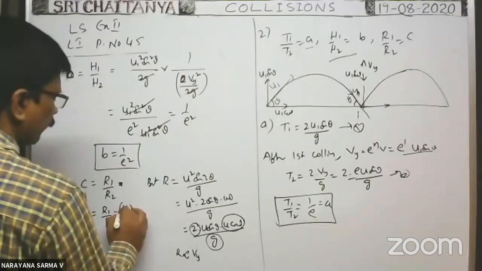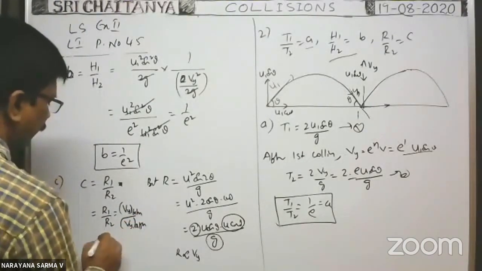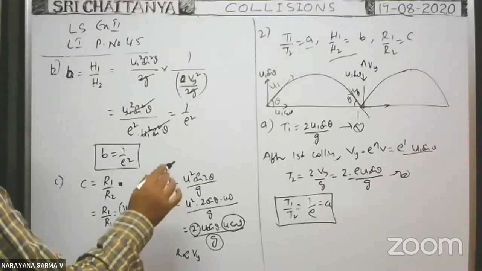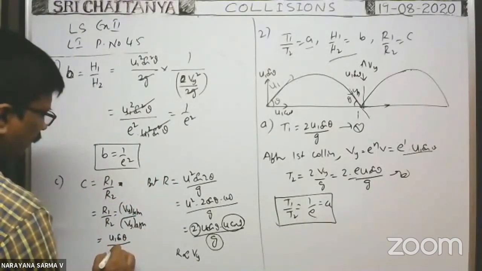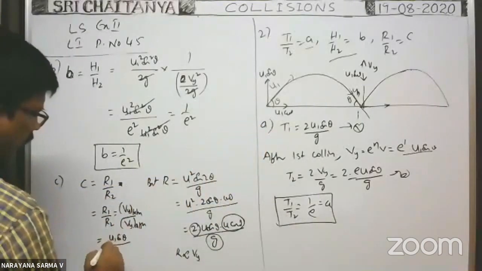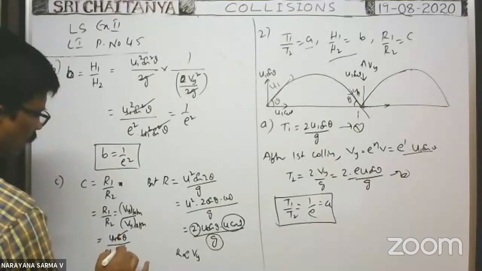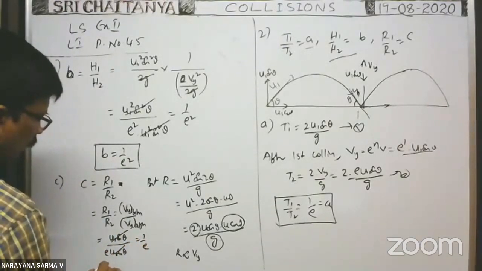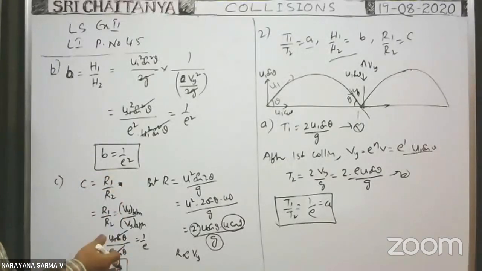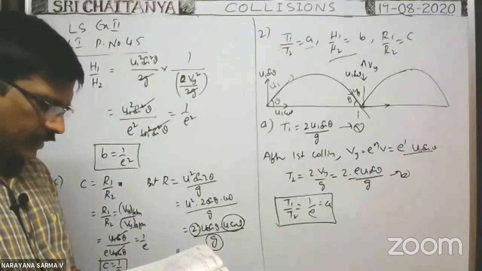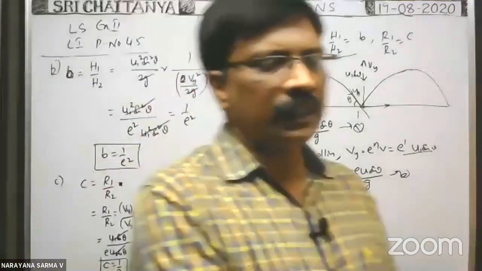Before collision, what is the vertical component of velocity? After collision, what is it? Before collision, it is U1 sin theta. After collision, it is E U1 sin theta. U1 sin theta cancels, therefore 1 by E. So C is equal to 1 by E. It is the ratio between the ranges in the two cases. C is equal to 1 by E is correct. So A, B, C are correct now.